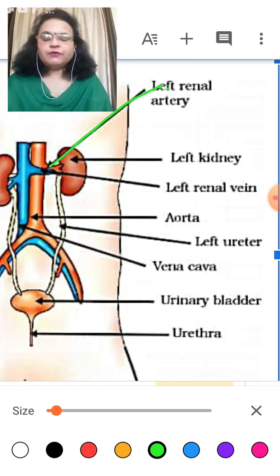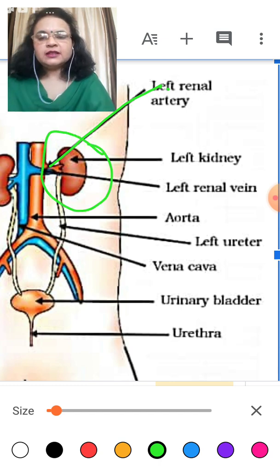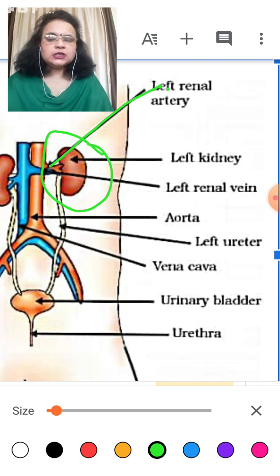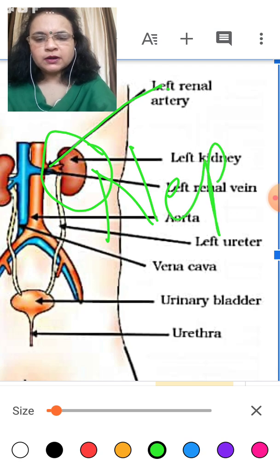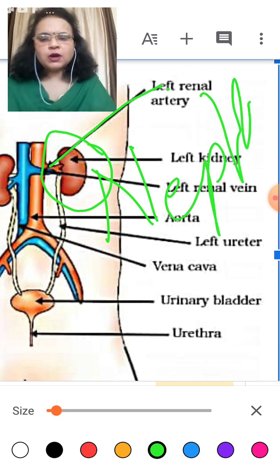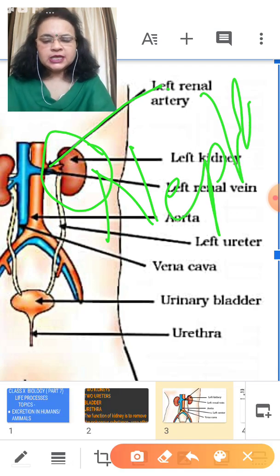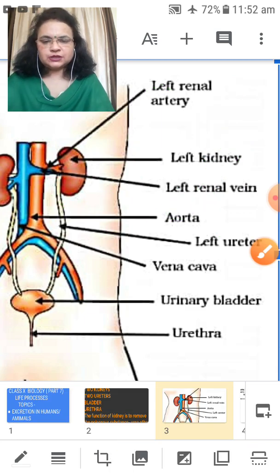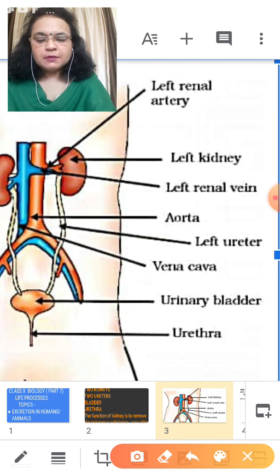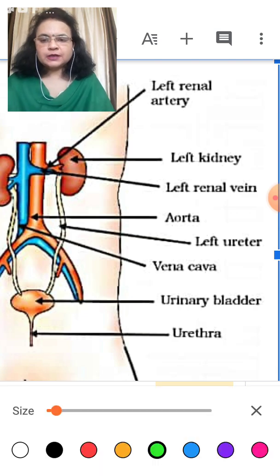When it enters the kidney, there are millions of filtration units which are called nephrons. These nephrons are millions in number. They are like a unit of filtration, a net-like structure.